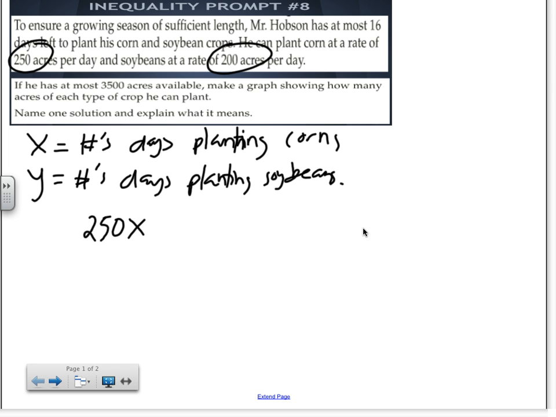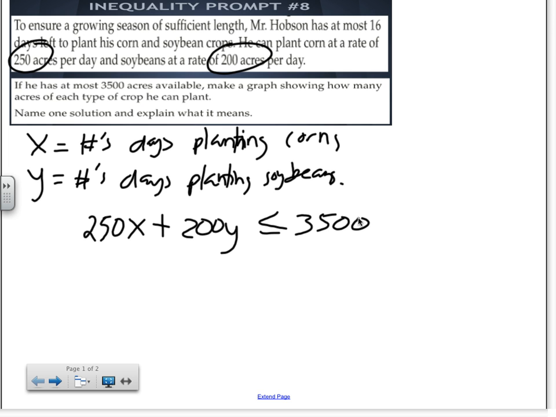And now what about soybeans? Same thing, 200 times y. And what's the restriction? This is the amount of acres for corn, this is the amount of acres for soybeans, and they should be under what? It's going to be less than or equal to 3,500. Any question there? I got my first inequality.